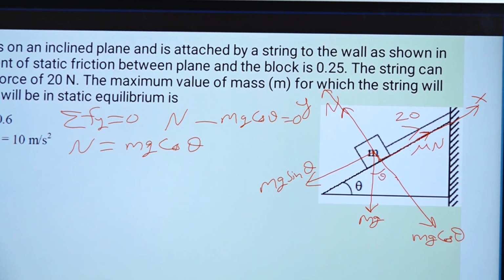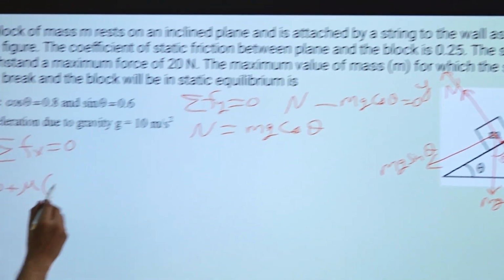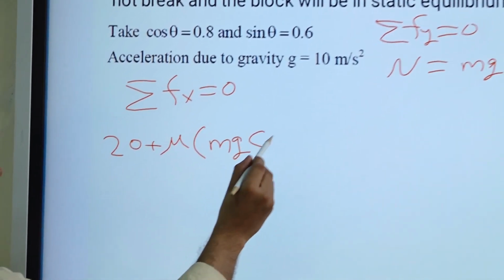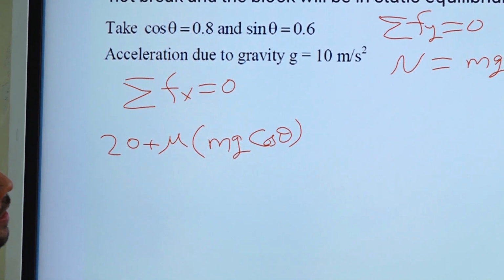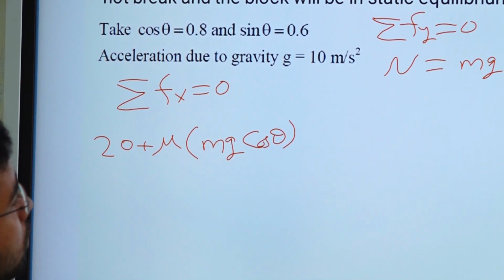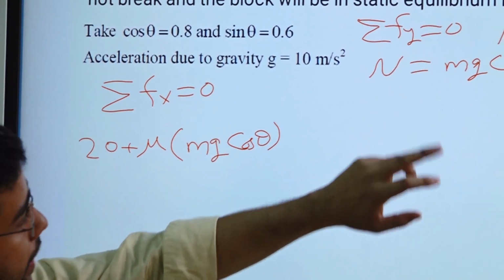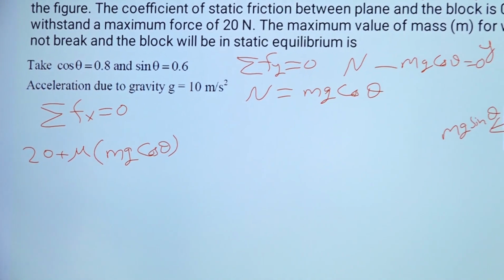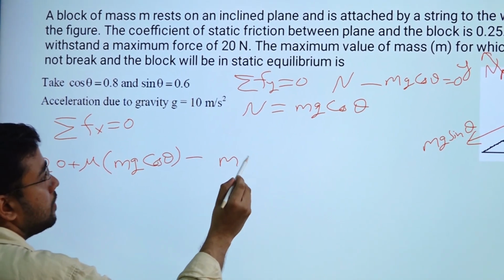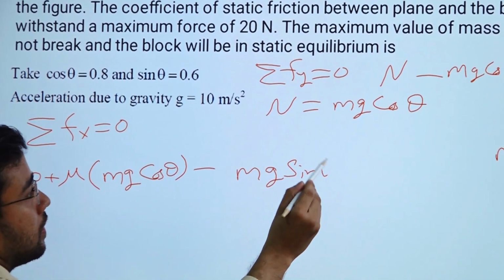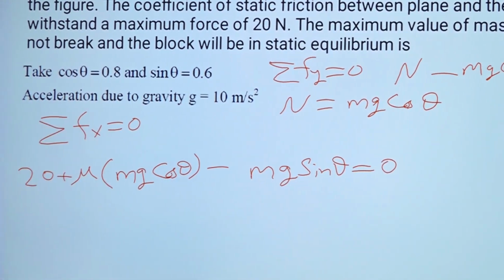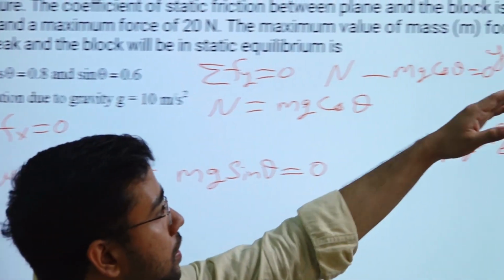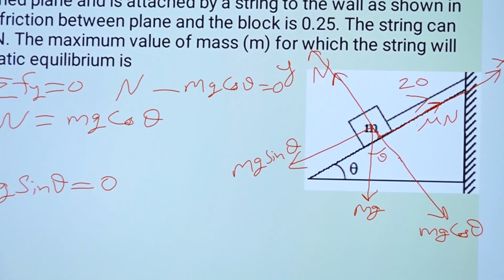I will directly write it as mu into N, that is mu mg cos theta. Now 20 and mu N are in the same direction, mg sin theta is in the reverse direction. So 20 plus mu mg cos theta minus mg sin theta is equal to 0, because there is no other force in the x direction.